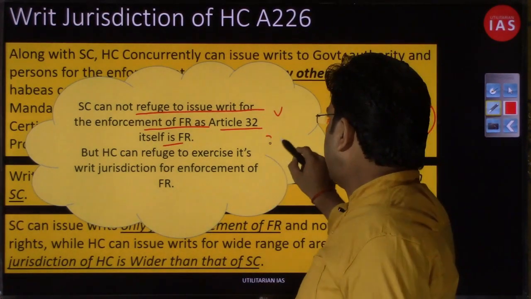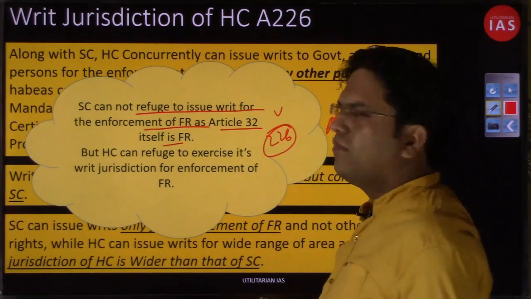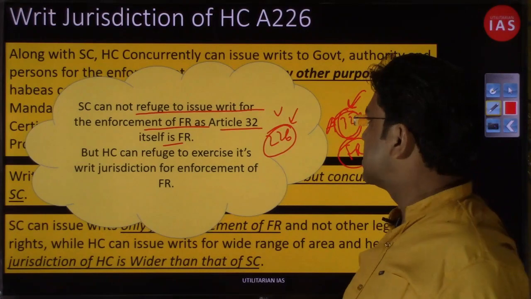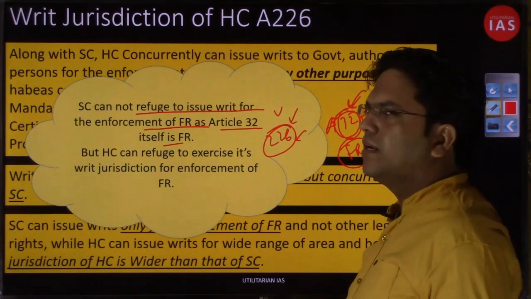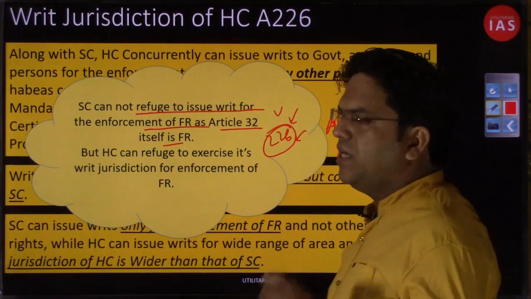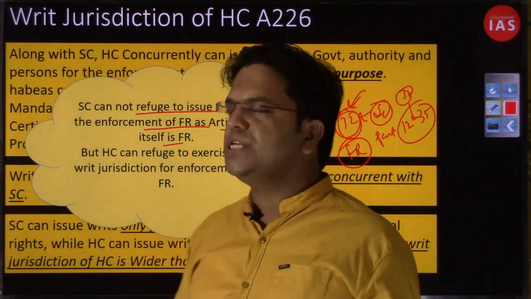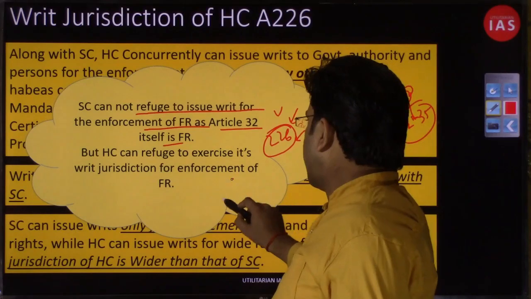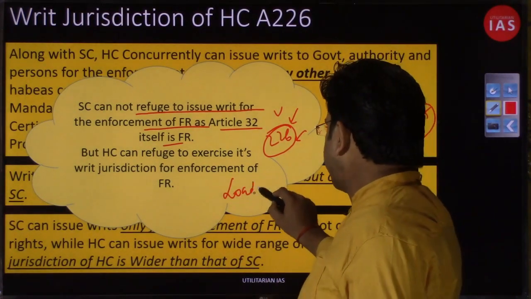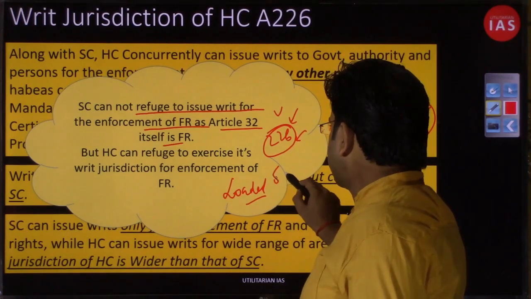While the writ issuing power for the violation of fundamental right that the High Court has under article 226 is not part of fundamental right. When you go to the High Court and ask, hey, my fundamental right has been violated, can you issue the writs? If the High Court has a legitimate justification, if they are very much loaded, they can ask you to approach the Supreme Court, right?